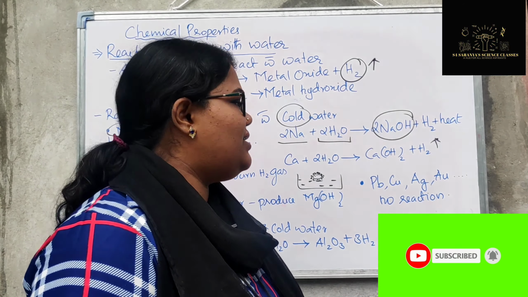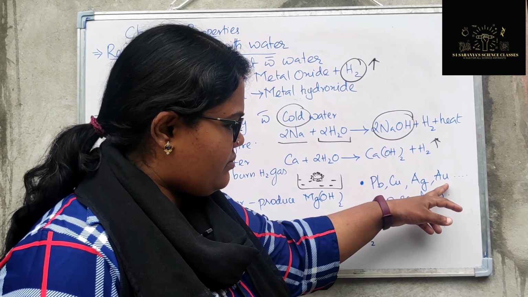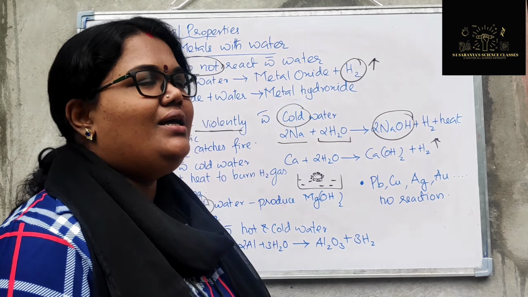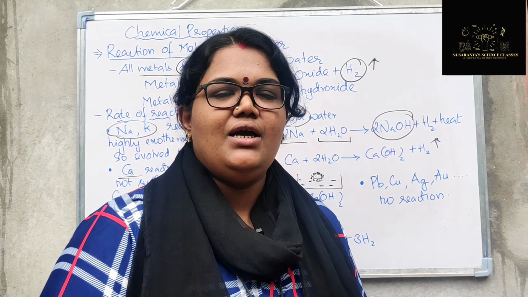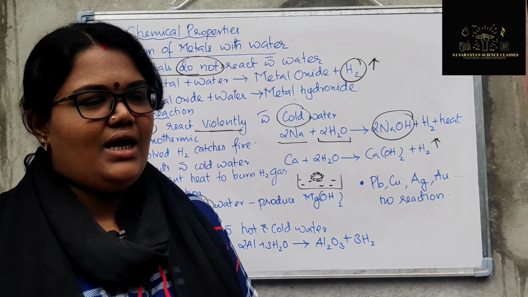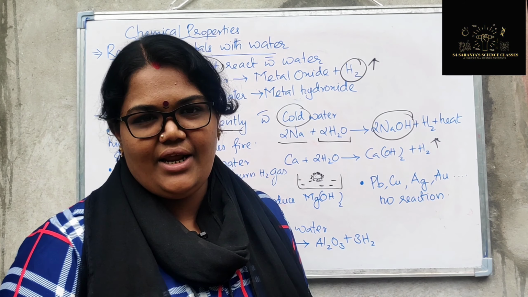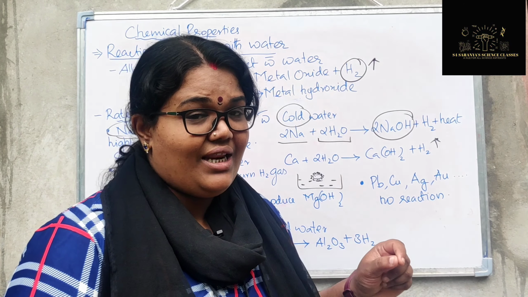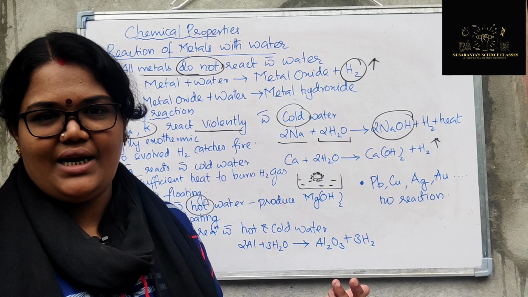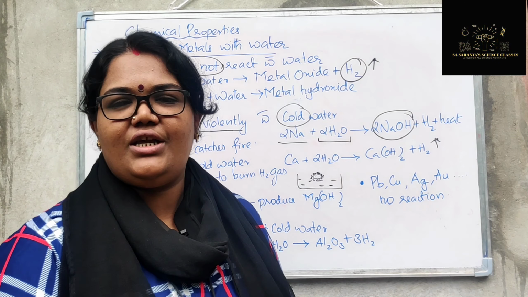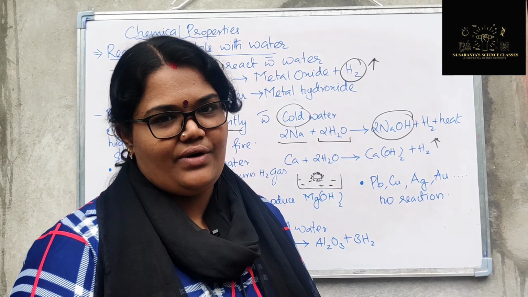What about the other metals? Other metals like Pb, lead, copper, gold, Au and silver, Ag. These metals actually have no reaction at all, right? So water के साथ कोई reaction नहीं है. आपको भी पता है these gold, silver that we are using for making jewelry and all. Why? If they were having any reaction with water, obviously you cannot use it for general purpose, right? So उसके साथ बिल्कुल भी reaction नहीं है. ये these are actually least reactive है. So that's why we can make jewelries and all from this.